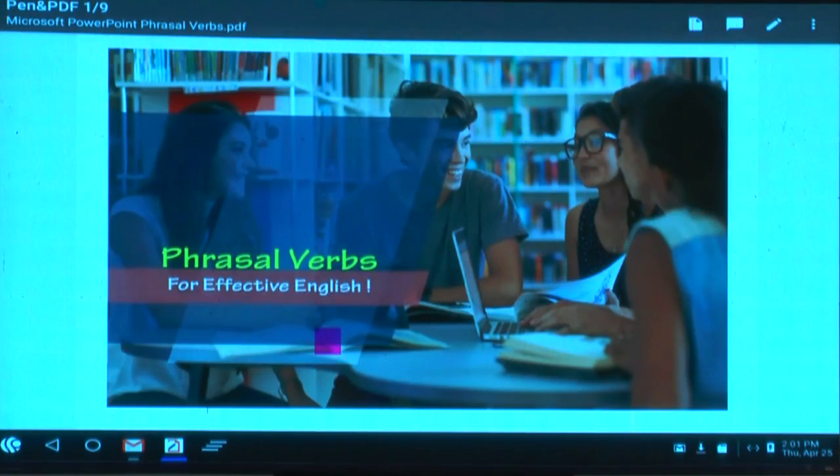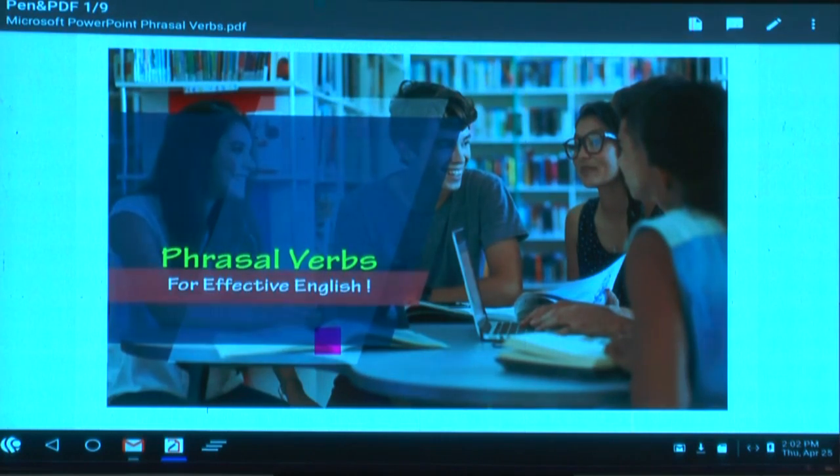13th of this month. And the last 5 questions, we did not get that time. So what I'm going to do, the last 5 questions of today's mock test paper, they deal with phrasal verbs. So first I'm going to spend time on phrasal verbs, about 10 or 15 minutes. Then we'll go to the questions. Phrasal verbs come under effective English.